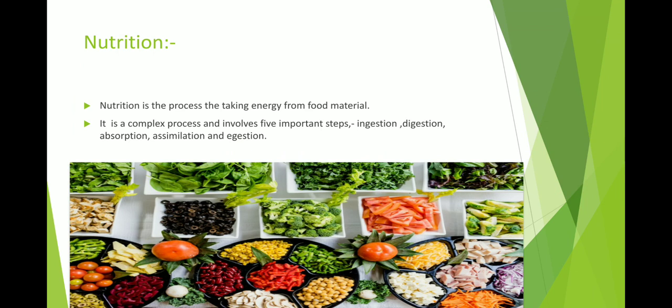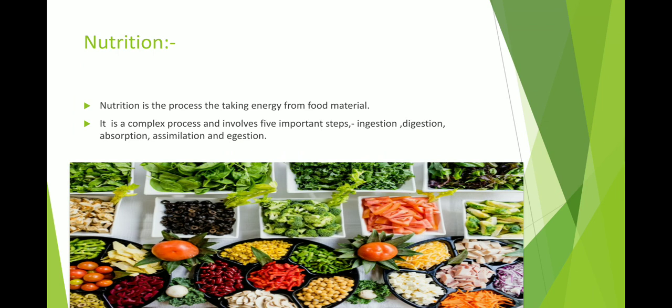It is a different matter whether it is a huge amount, a large amount or a very small amount, but all living things need food. You can see the plant also needs food, that's why the plant does photosynthesis and makes food. So all living things need food for nutrition. It contains 5 steps: ingestion, digestion, absorption, assimilation, and egestion.